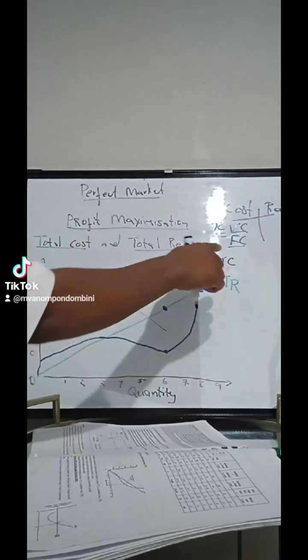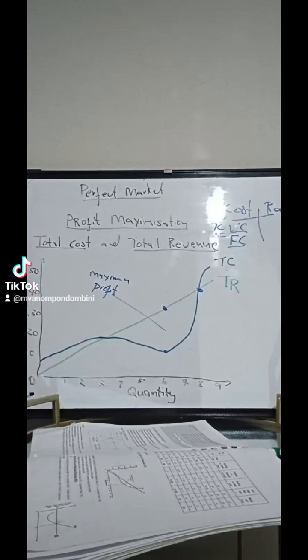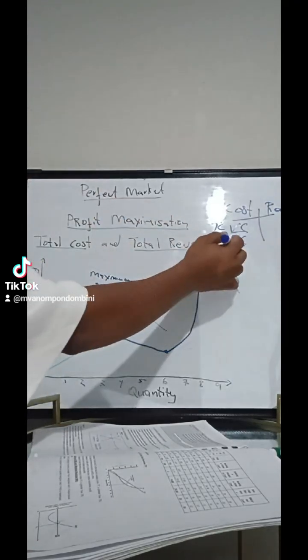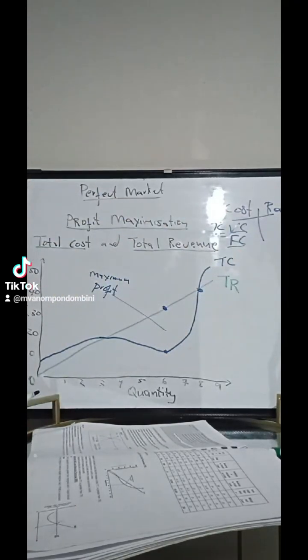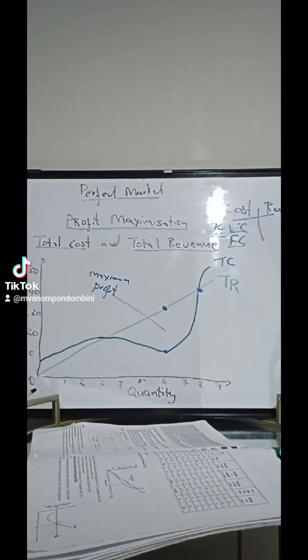Let me go back again, let's give an example of these two. If you talk about the fixed cost in the production of goods and services, maybe you can mention the rent cost, right? Obviously, if you are running a business, you must have a property whereby you'll be running your production of goods and services.